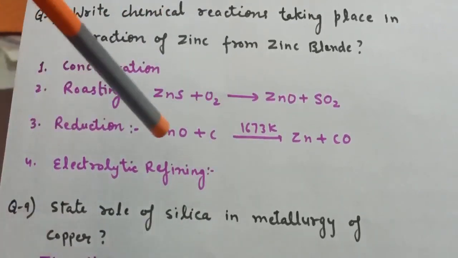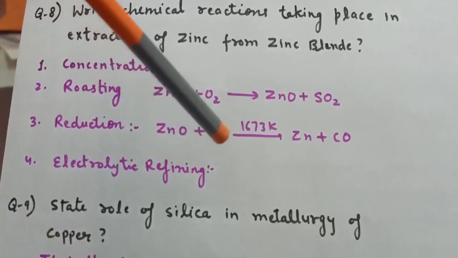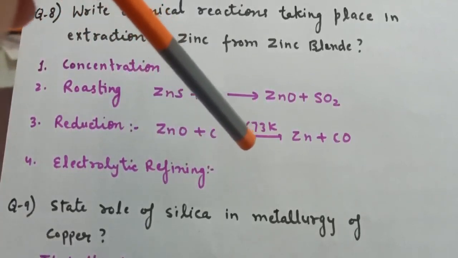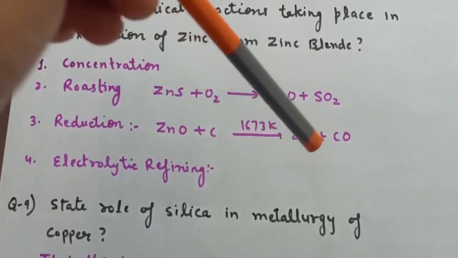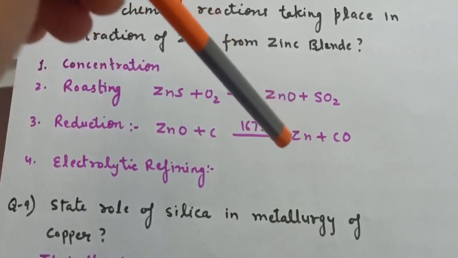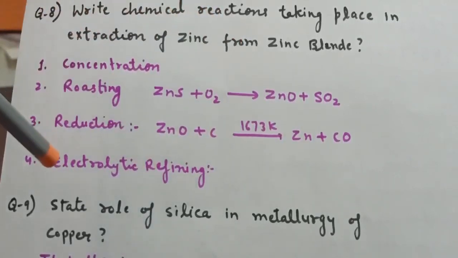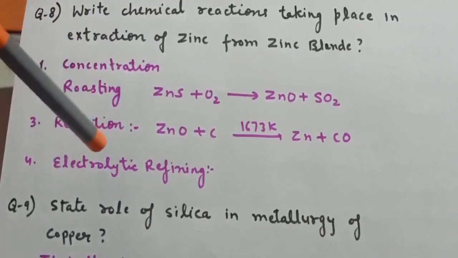After that we will do the reduction, zinc oxide in presence of carbon, which will act as a reducing agent, and at this temperature, 1673 Kelvin, the zinc oxide will convert to zinc, and this is our crude metal or crude zinc, and this can be purified by electrolytic refining. So these are the steps, or the chemical reactions, involved in the extraction of zinc from zinc blende.